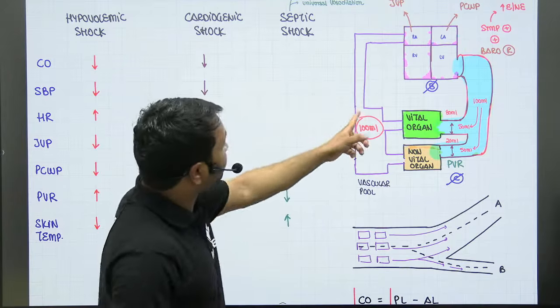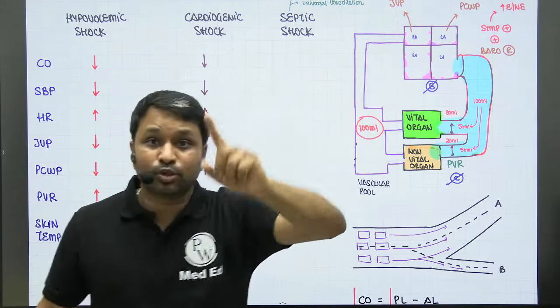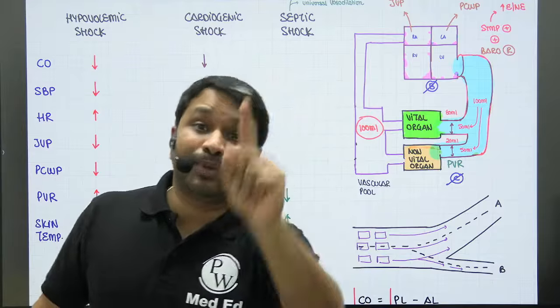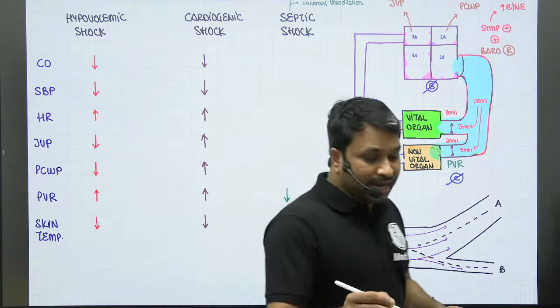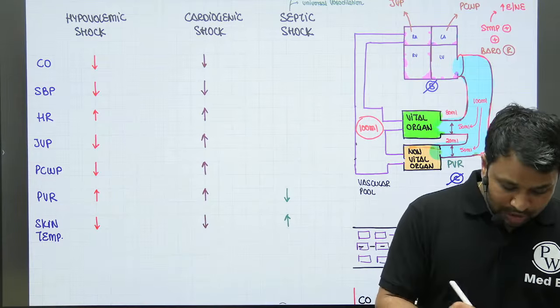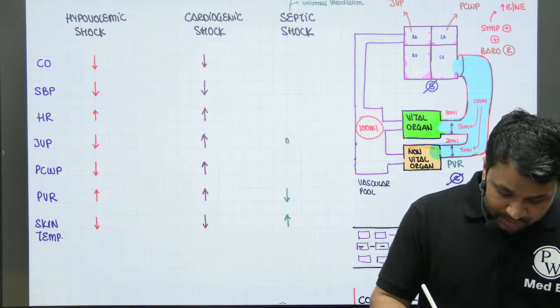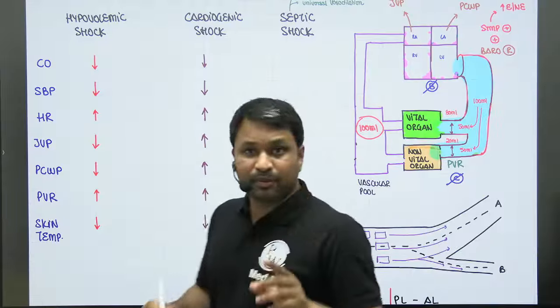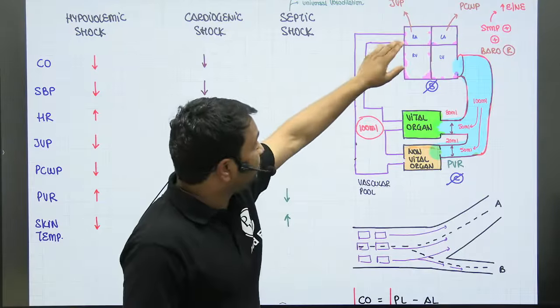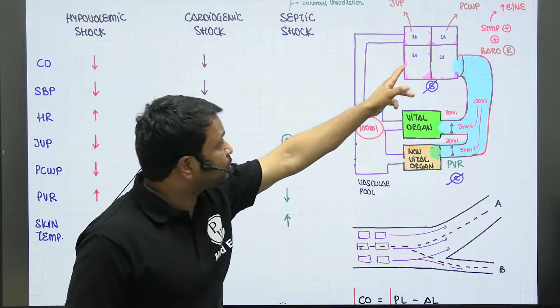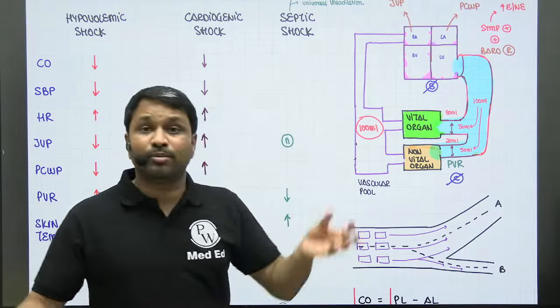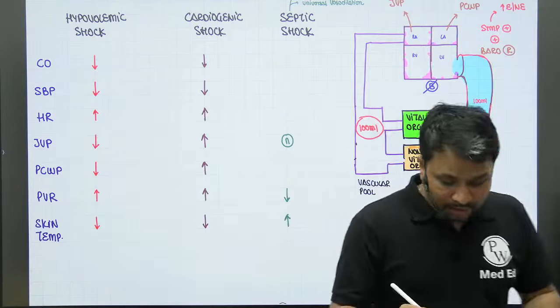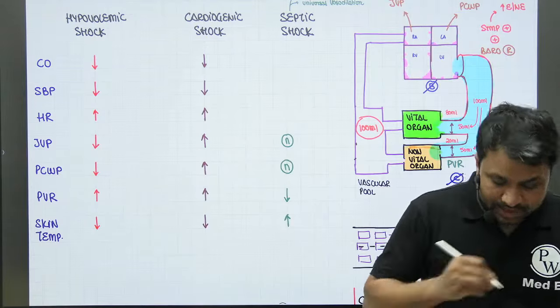That means the amount of blood going into the right atria will also remain same. That means the right atrial pressure will also remain same. And right atrial pressure is measured by your jugular venous pressure. So JVP remains normal. If the blood going into the right atria is normal, the blood coming back to the right ventricle is also normal, coming back to the left atria is also normal. So left atrial pressure will also remain normal. And that is your pulmonary capillary wedge pressure.